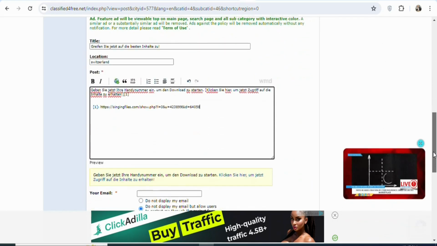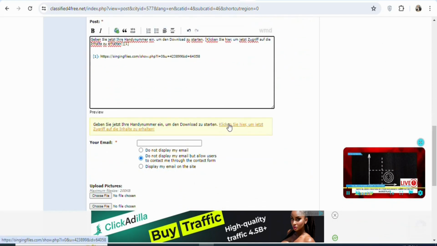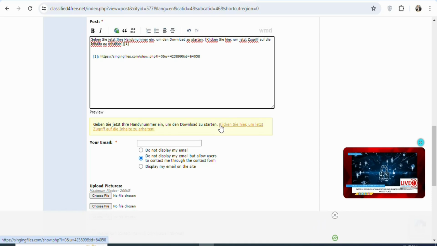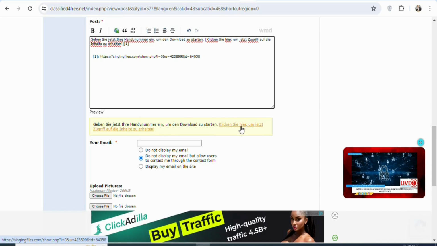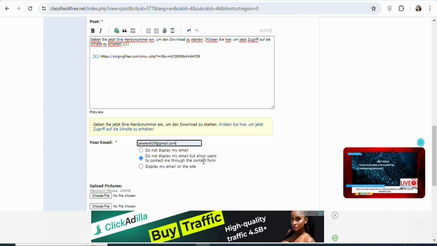Once that is done, you have to scroll down. You can see right here, this is the preview of your ad. So this is exactly what the people are going to see, and they can click on your call to action so that they can get access to the offer. You can see it right here. Now while that is done, you have to enter your email address right here. So enter your email address.